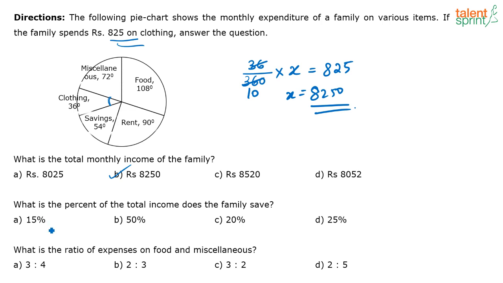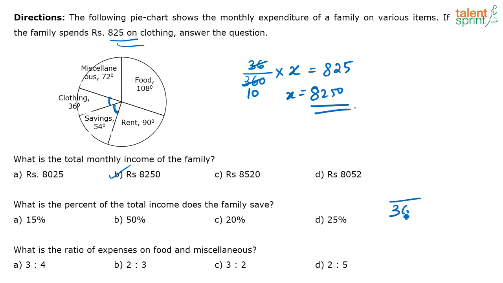Next question. Okay, next question. Somebody has given me the answer already. Shubham says the answer is 15% for the next question. What is the percentage of the total income the family saves? So how much does the family save? The family is saving 54 degree, correct? So out of 360 degree, it is saving 54 degree, right?